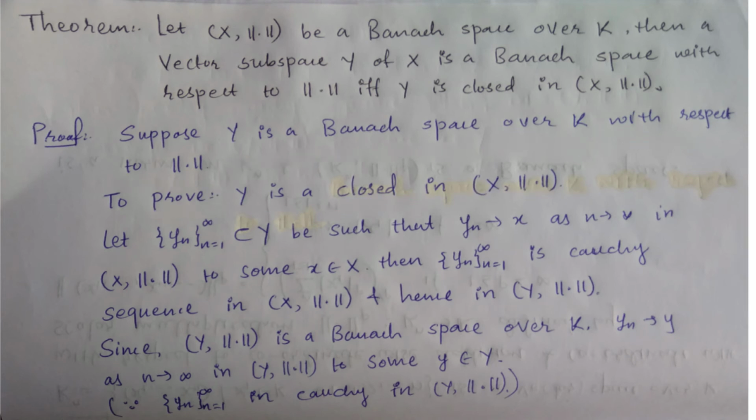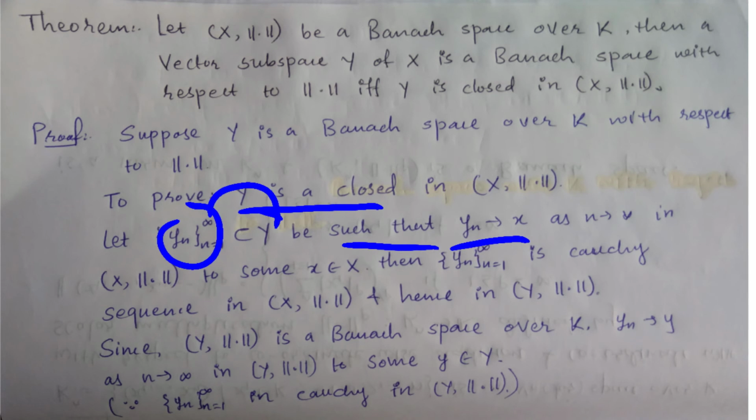For that I am taking a sequence from this space y, that is yn, n equal to 1 to infinity, such that yn is convergent to some point x as n tends to infinity in this space, to some x in x.